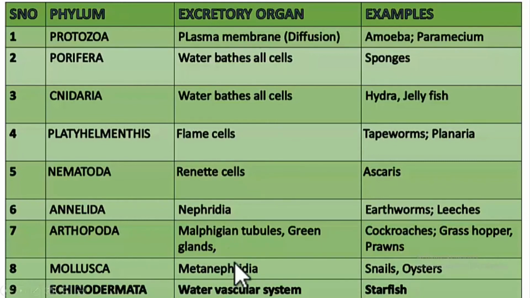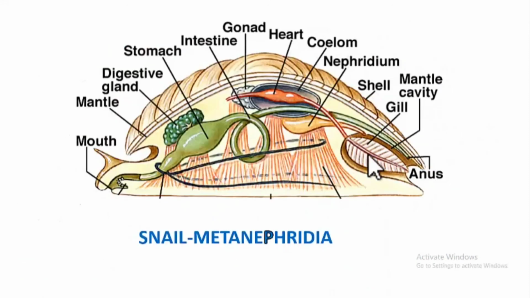Let us see where these metanephridia are present in a snail. So this is a snail, and in the snail this is the nephridium. It is like our kidney. It gets the blood from the body and filtration takes place. From the blood the wastes are filtered out into the nephridium, and then the wastes are sent into the gill chamber. So here is the gill chamber. Wastes are thrown into the gill chamber. Along with the water present in the gills, the waste comes out through the anus. Understood, students? So they are like our kidneys.